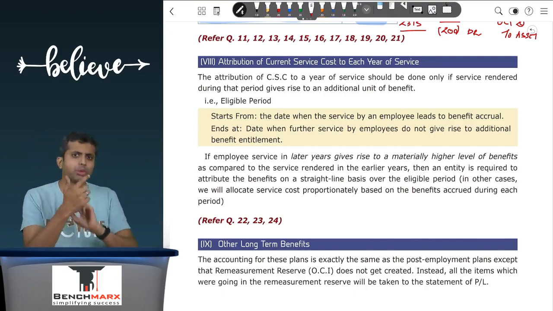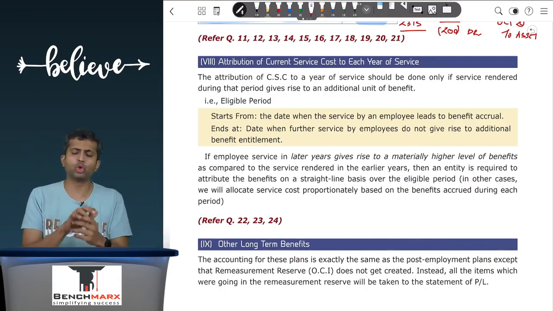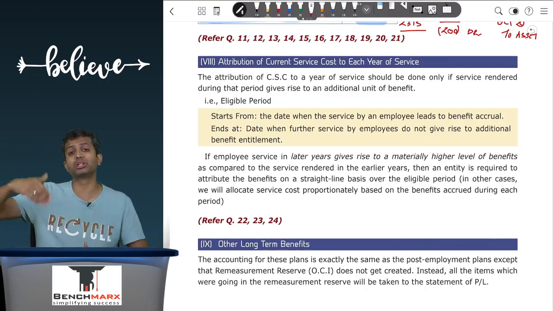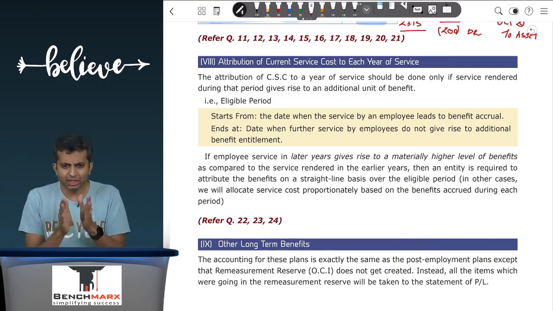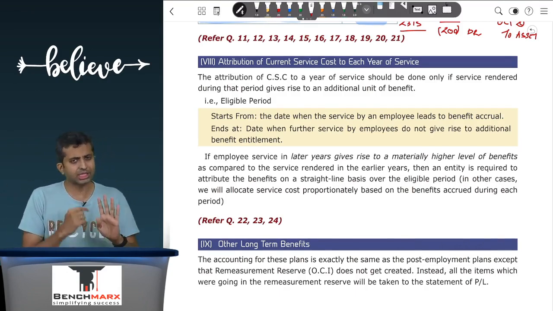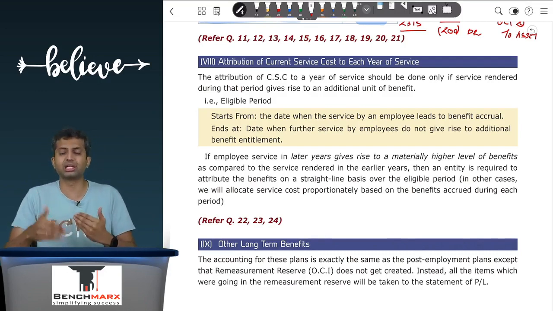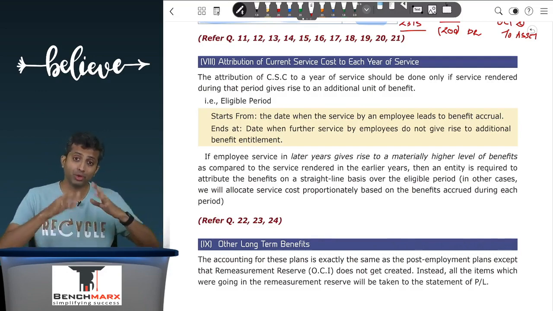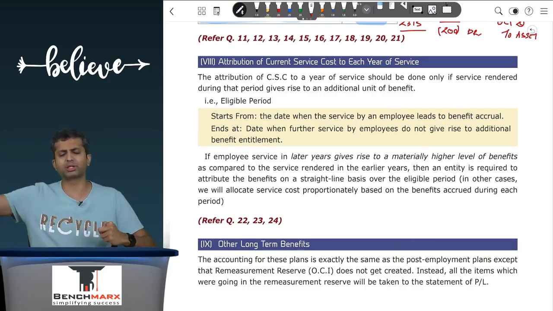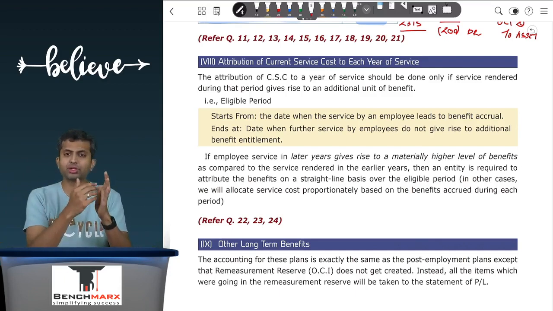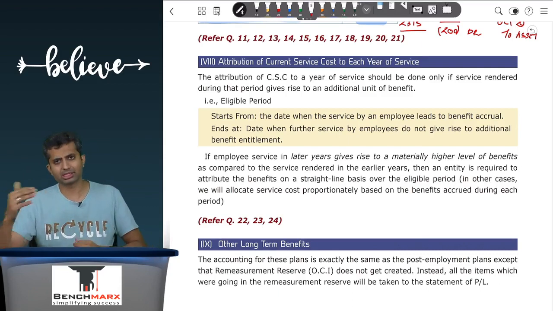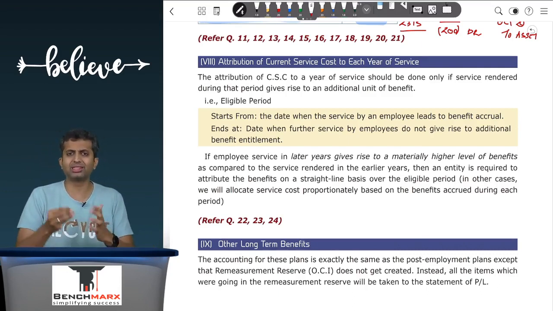However, a similar problem is given in your study material where you have been told that if the employee renders 10 years of service, then he will be entitled to 40% benefit, and if he renders more than 20 years of service, then 50%. In which case, for the first 10 years, he is getting 40%, and for the next 10 years, he is getting an additional 10%. In this case, if you see the institute solution, they have done for the first 10 years of service, if an employee is expected to continue beyond 20 years, 40% divided by 10, that is 4% per annum, and for the last 10 years of service, 10% divided by 10, that is 1% per annum.